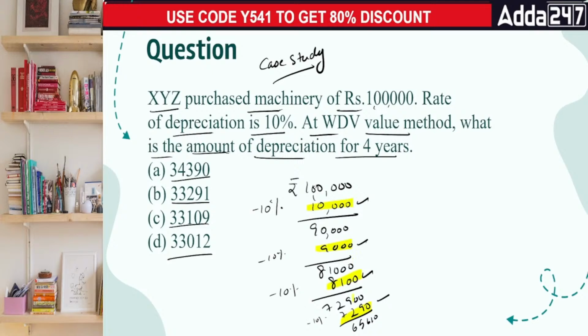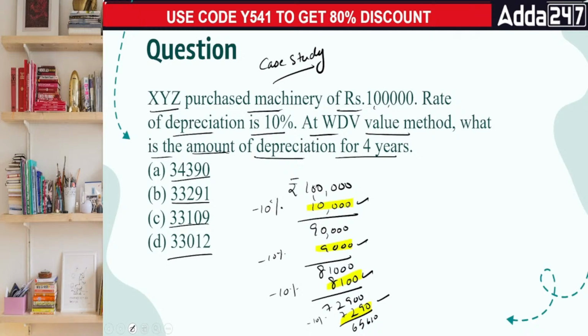We are going to add all these and we'll be able to find out the total value of the depreciation, which would be there in terms of the 4 years. Within the 4 years, this will be the depreciation. So that's one part. Now the second part is, why don't we do something else? What can be done? You know?